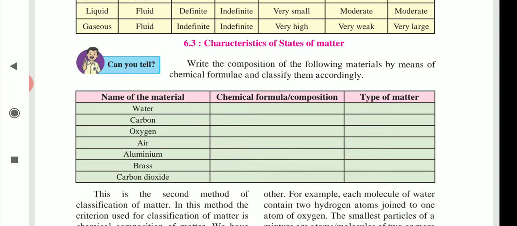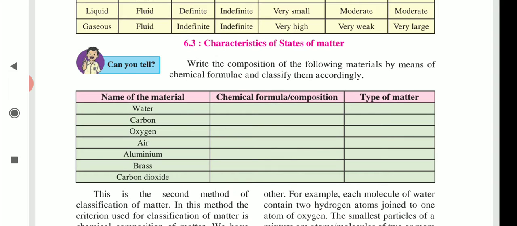compound or mixture. First one, water, chemical formula H2O, and type of matter, it is compound. Second one, carbon, chemical formula C, it is element. Next one, oxygen, chemical formula O2, it is element.